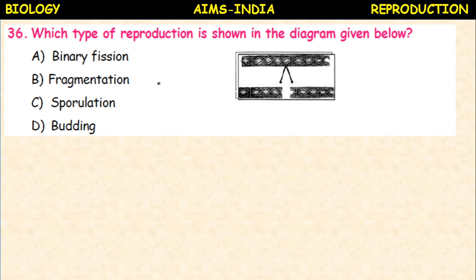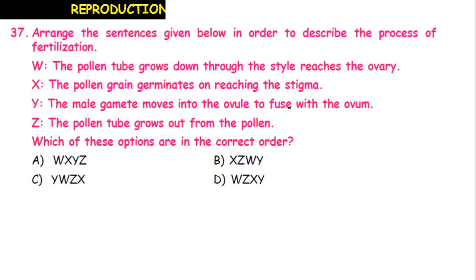Binary fission, fragmentation, sporulation, budding. Okay, we discussed at the time of lesson. So it is fragmentation. Okay, here the fragments break and each fragment develops into a new individual, a kind of vegetative propagation, asexual reproduction.